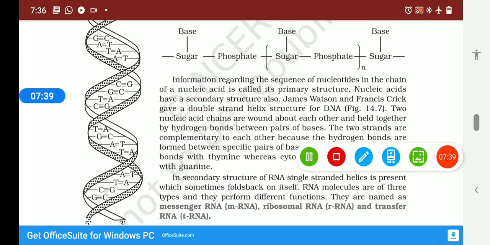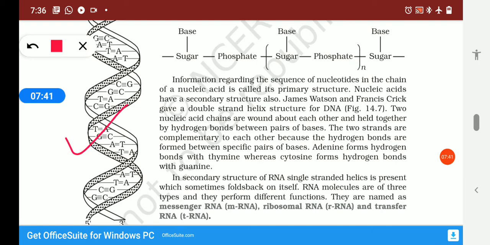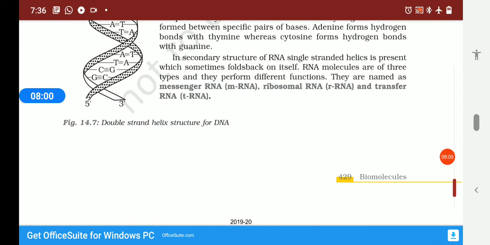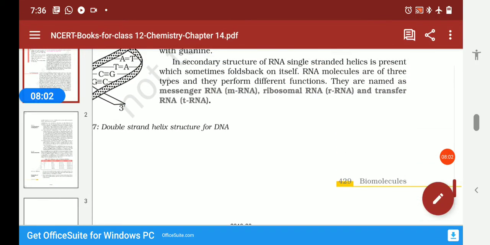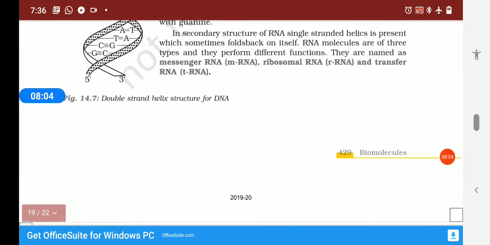So here the double helical structure of DNA is shown, whereas the structure of RNA is a single strand structure, and there are 3 types of RNA: messenger RNA, ribosomal RNA and transfer RNA. All these have different functions. So in this way we can understand the structures of DNA and RNA.